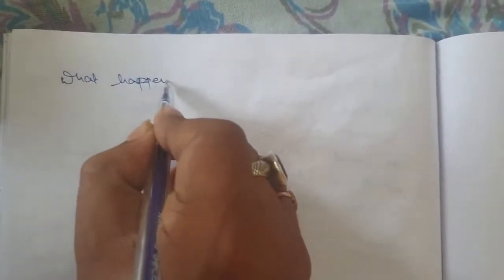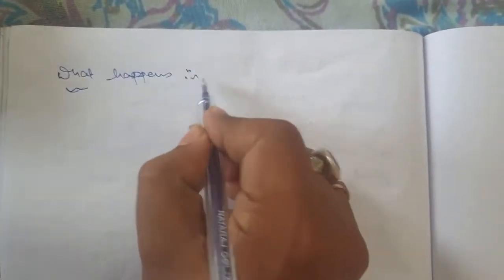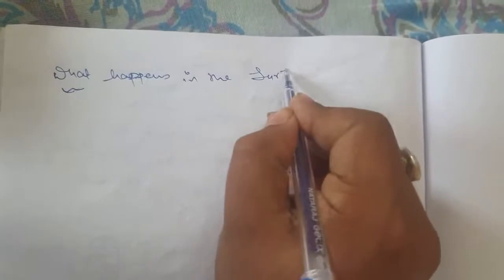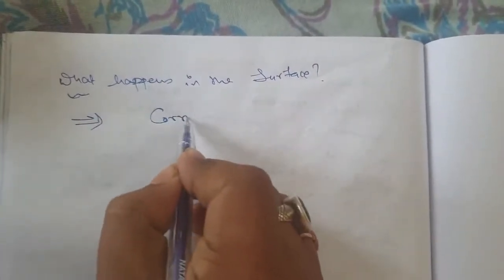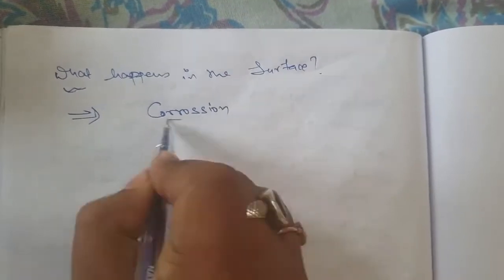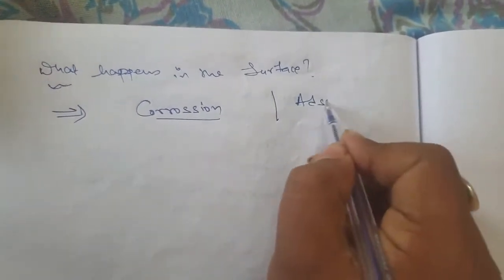Now a question may arise in your mind: what happens in the surface? In the previous short video that you have seen, what happens in the surface is what we learn about in surface chemistry. Now what happens in the surface? Sir, give us some examples, otherwise how will we understand? You are forgetting that corrosion occurs in the surface. Adsorption you will learn today.